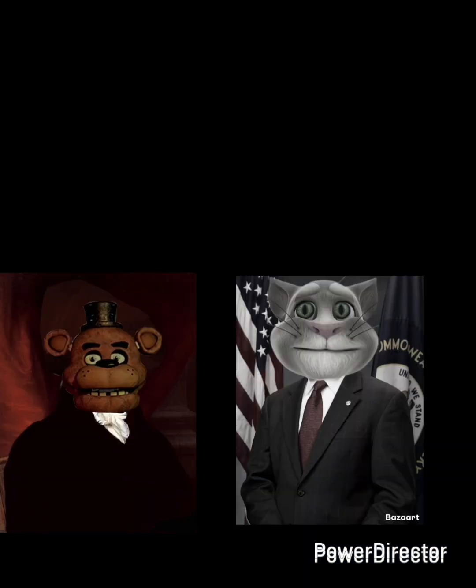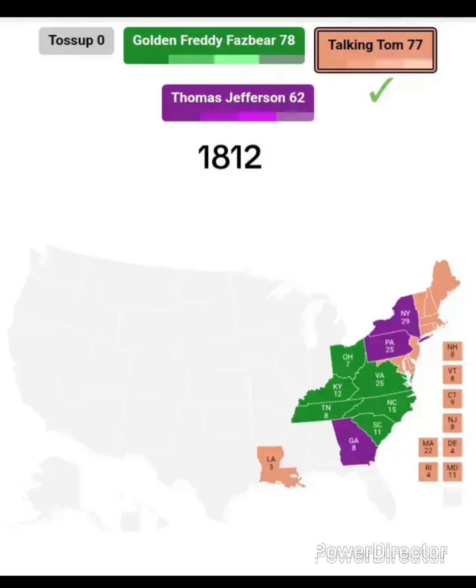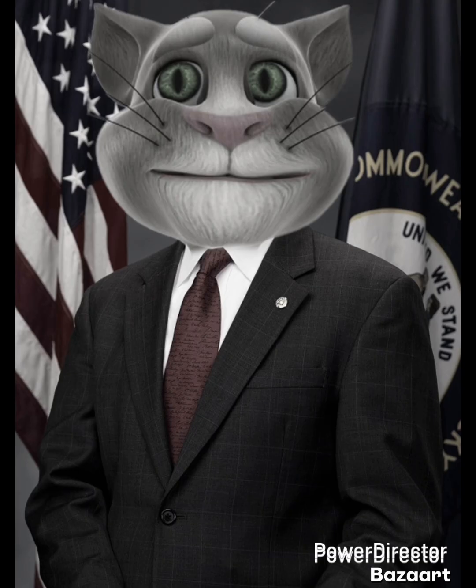In 1812, we had a rematch, but this time Jefferson ran as a third-party candidate, and as a result, no candidate reached a majority to win the presidency. Fasber got 78 electoral votes, Tom got 77, and Jefferson got 62. With the election being a deadlock, Congress had to choose the winner, and they chose Tom, making him the winner.